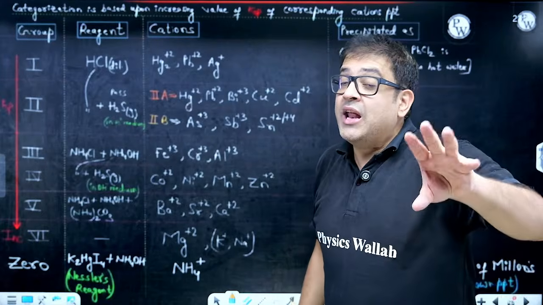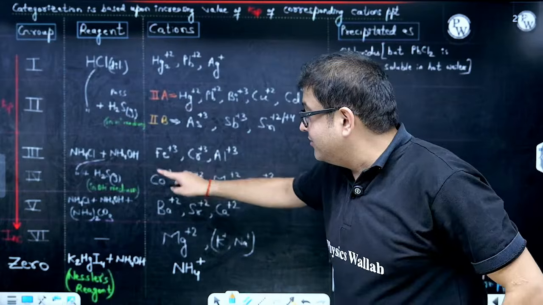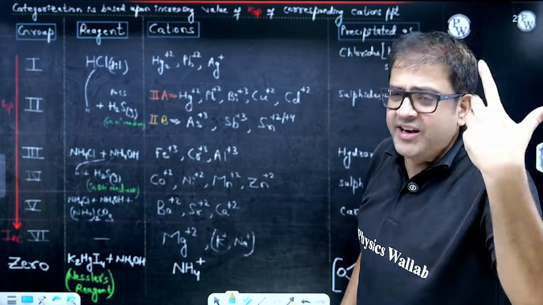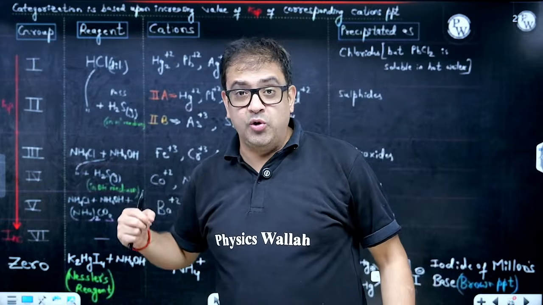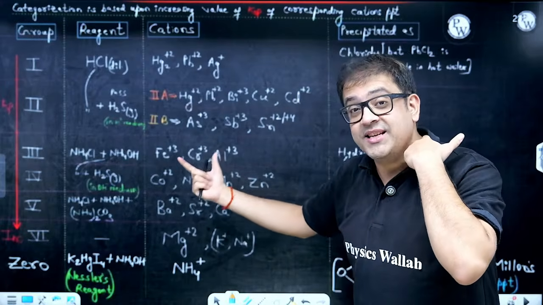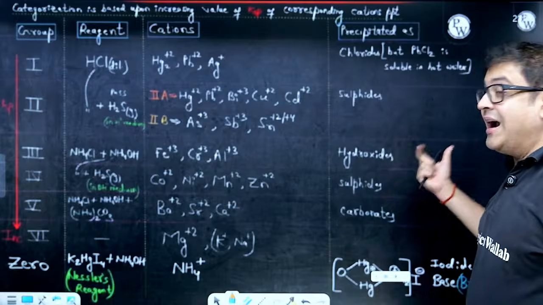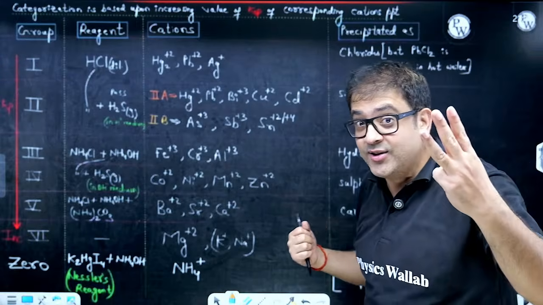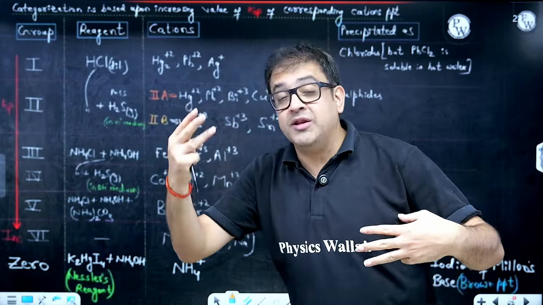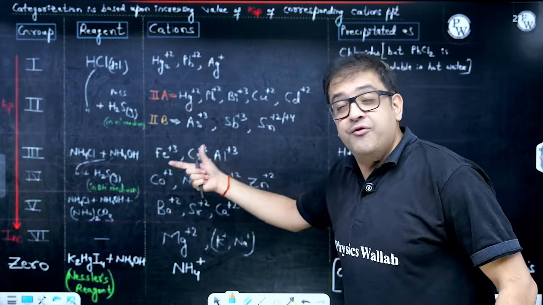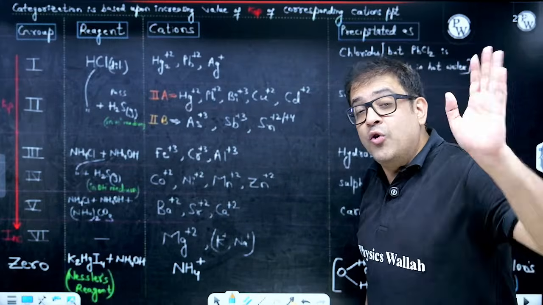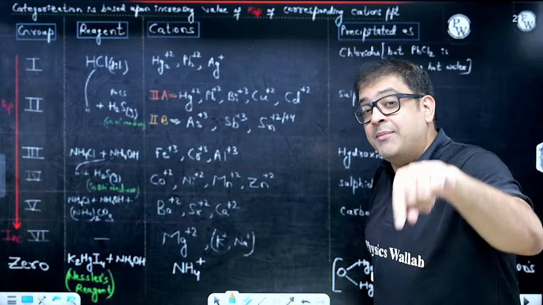For group 3, now in basic medium. How do we get a basic medium? By using ammonium hydroxide, a very mild base, and ammonium chloride. So I am using a basic buffer. In this basic buffer, sir, what is done? Beta, hydroxides are precipitated. Trick for the third group: cations with plus 3 states. What are they? Ferric, chromium plus 3 and aluminium plus 3. Now, if no PPT, then pass H2S gas, but this time in basic medium.